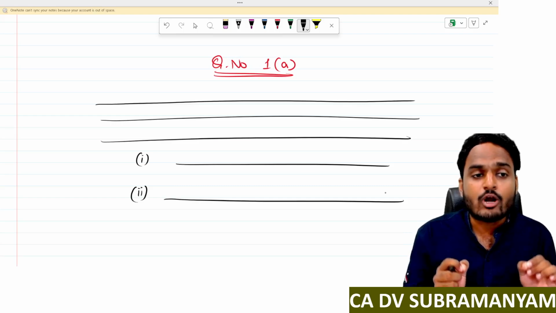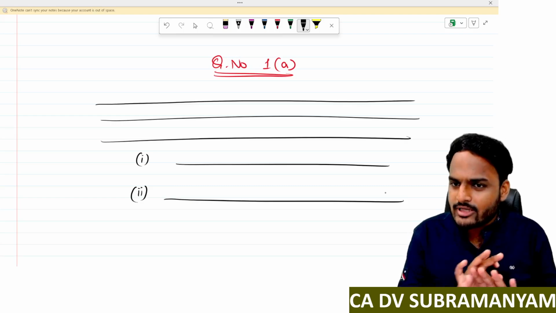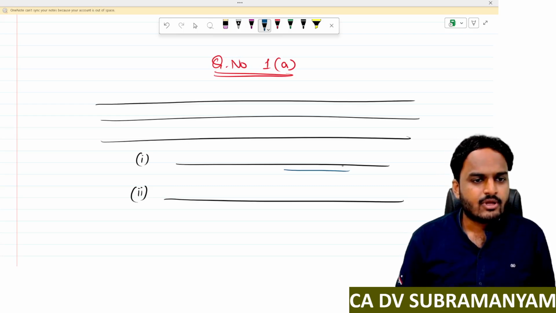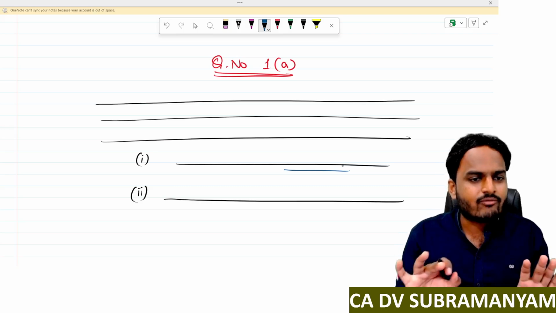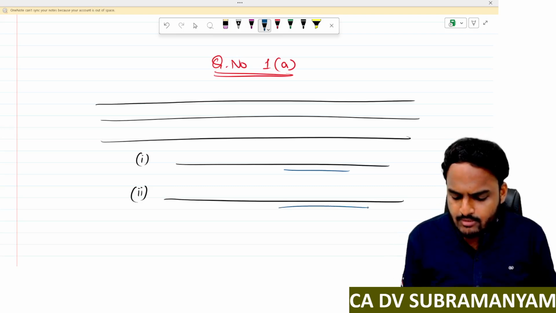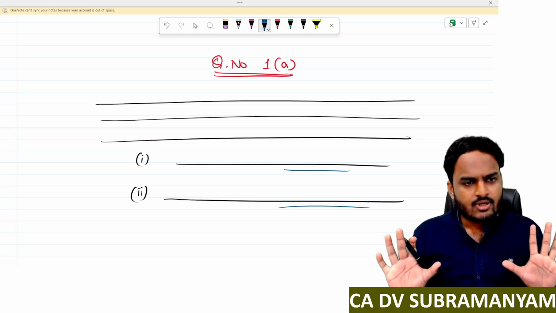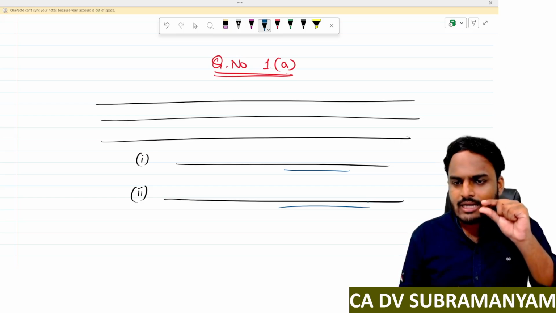Sir, for highlighting, should I use color pens? Not at all required. If you have a pencil, just underline it. Sir, can I put a scale and draw a straight line? Not at all required. Just draw it normally. That's it. Is it clear? So for each and every point, give one line gap.